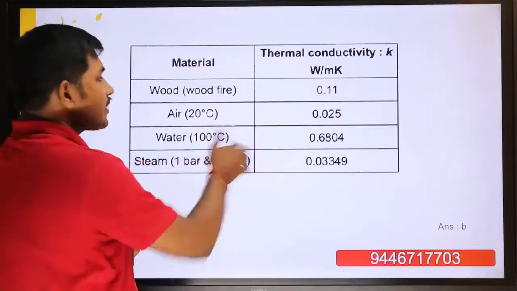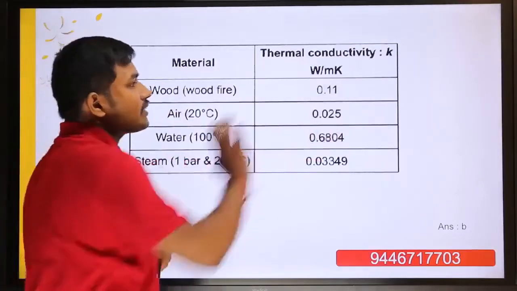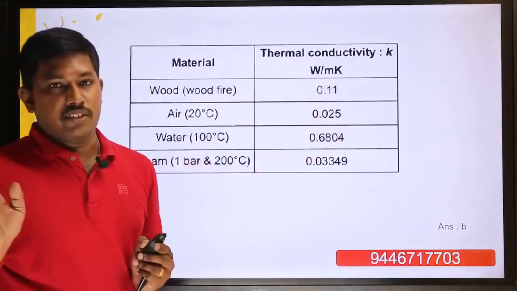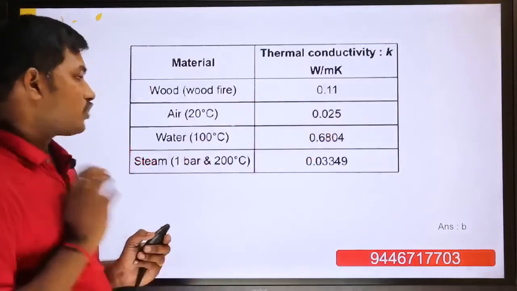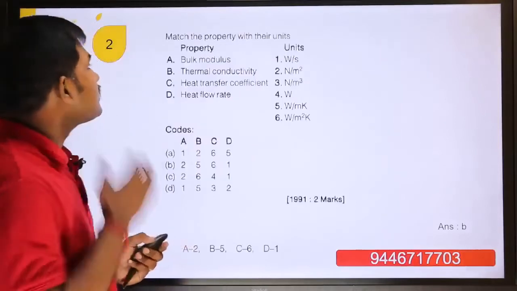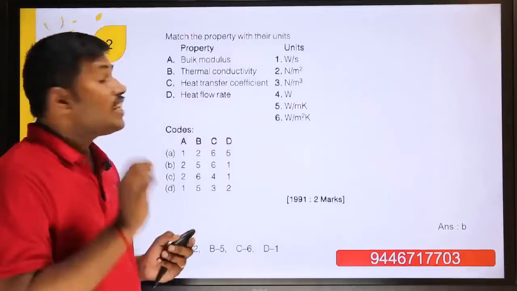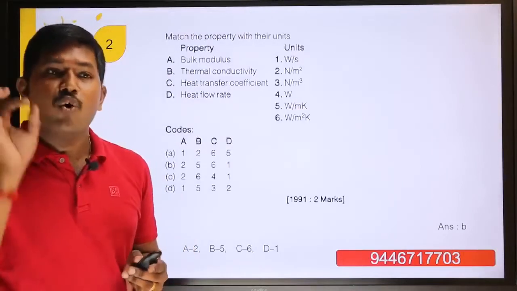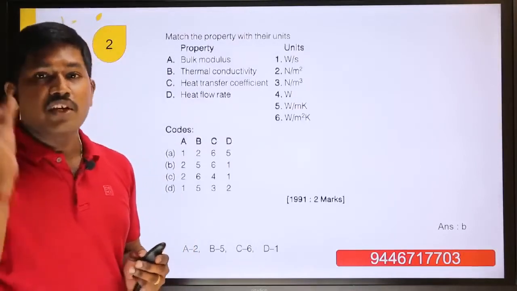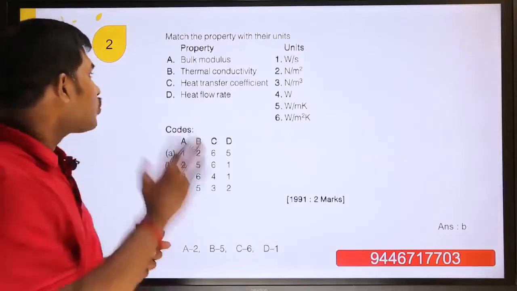So it is neglected, and the minimum value is air, which has the lowest thermal conductivity. Okay, so we come to the next question. This is a match-the-property question with various units. This is another thing: all the competitive examinations ask about units, so you should know the units.